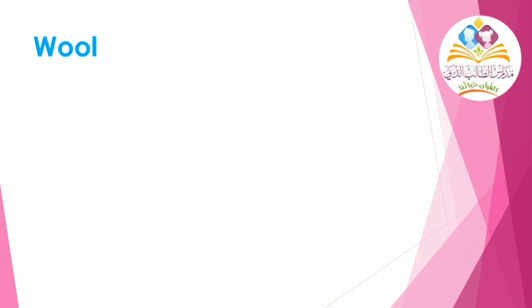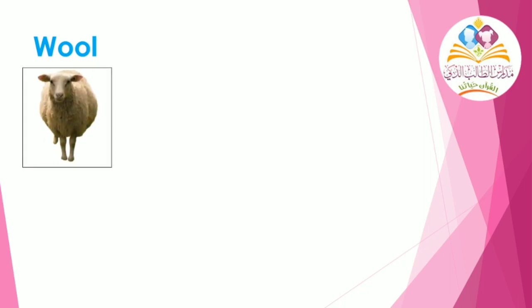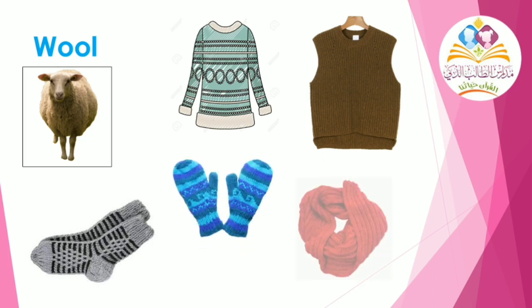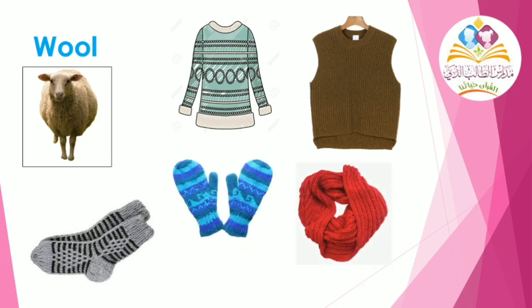The next one is wool. Everybody say wool. Okay. Wool comes from the body of the sheep. Look, these are what we call wool, and these are examples of things that are made of wool.